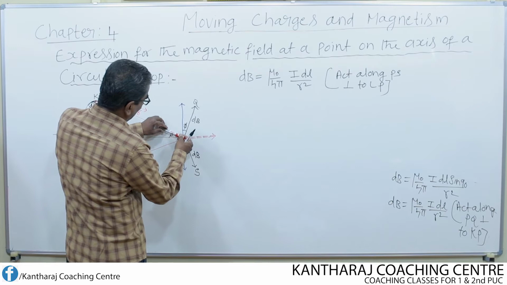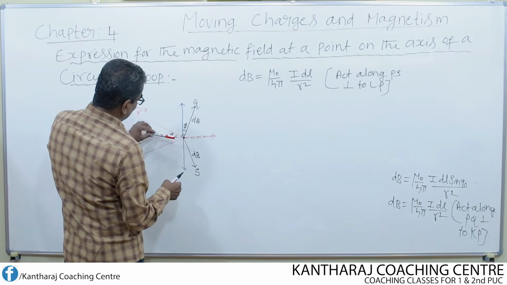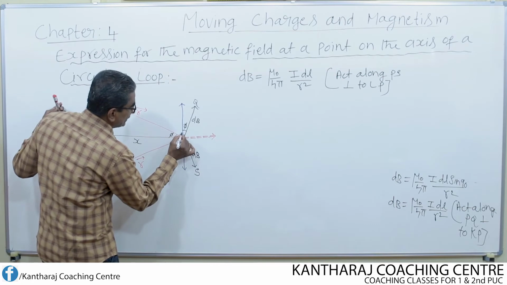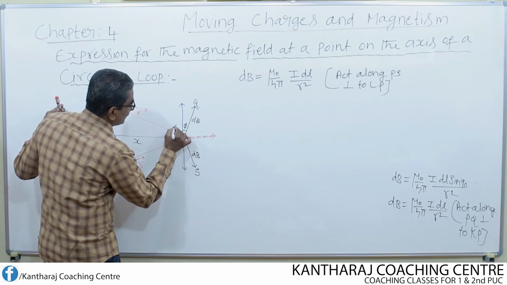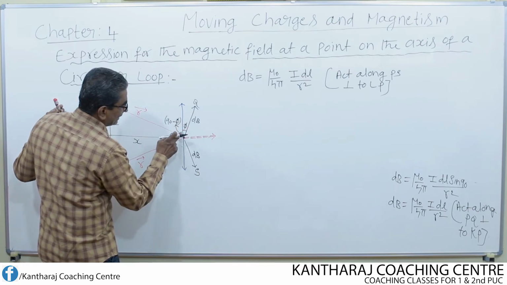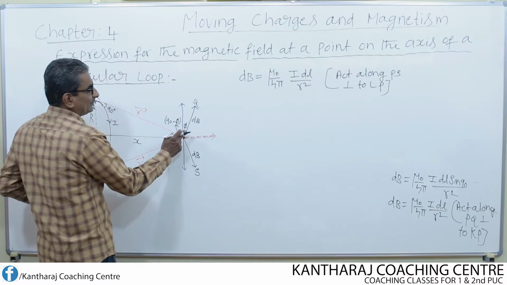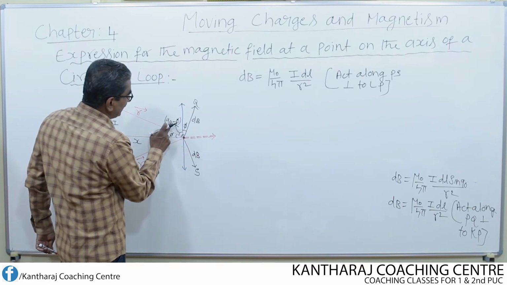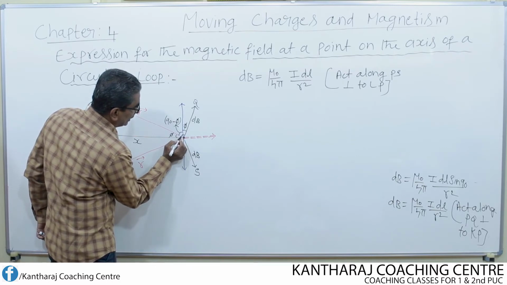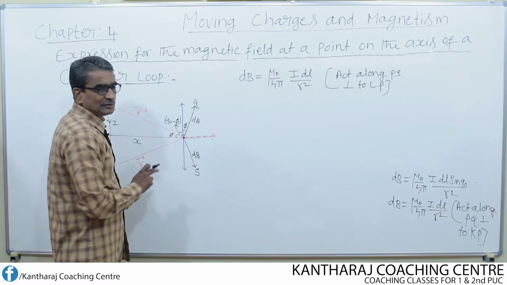Whereas the angle between these two will be 90 minus phi. So if this angle is 90 minus phi, for this total angle to become 90, what should this angle be? This angle should be equal to phi, because 90 minus phi plus phi, minus phi plus phi cancels, gives us the total angle of 90 degrees.